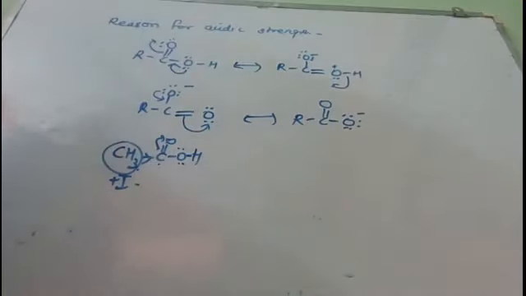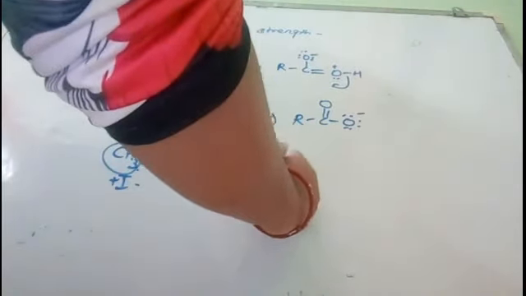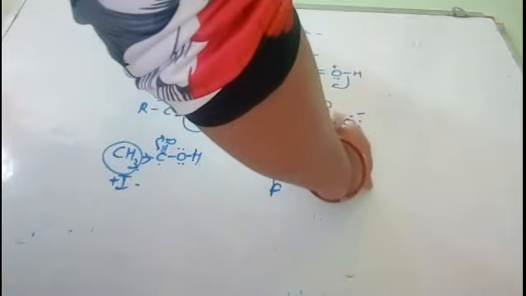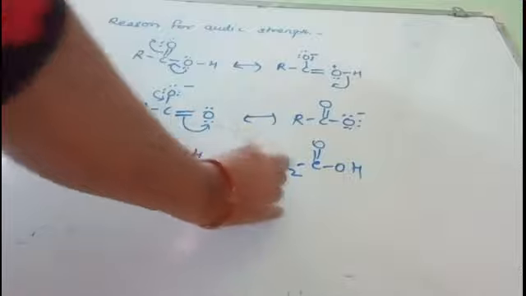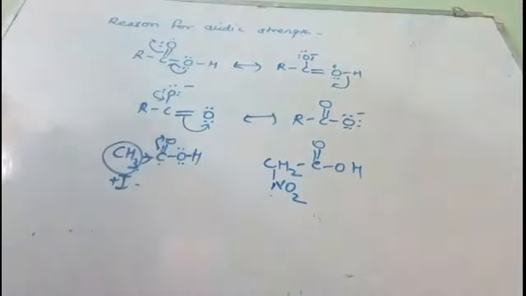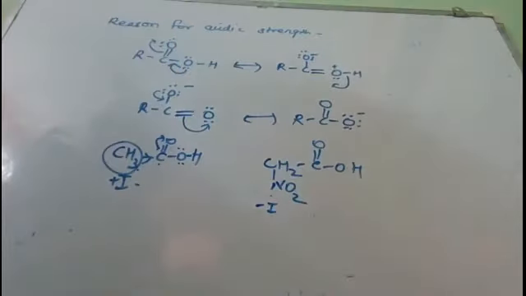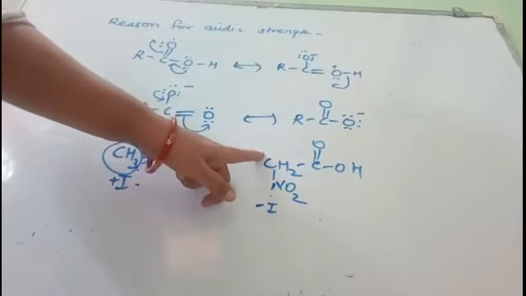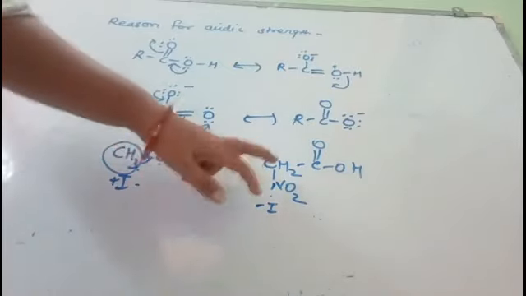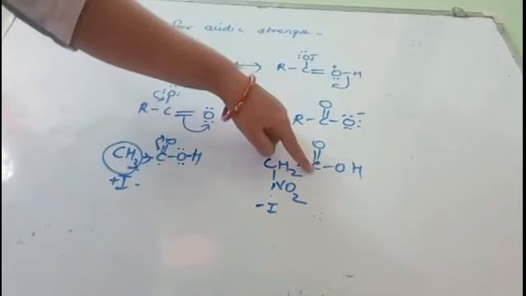Now suppose instead of this I attach another group here, say NO2, a nitro group. Then what happens? This nitro group has a minus I effect, that is, it is electron withdrawing in nature. It will withdraw the electron from this carbon, that is the inductive effect. So this carbon will now withdraw the electron from the carboxylic carbon.